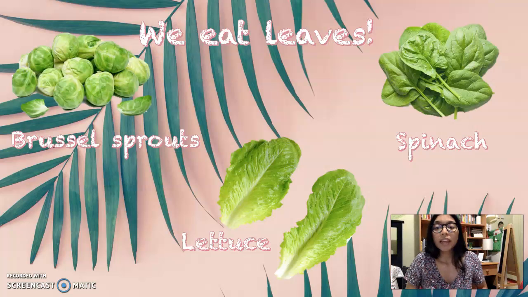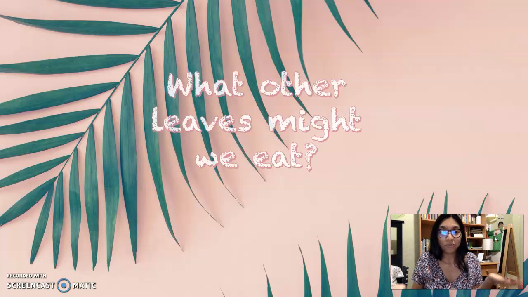They're leaves. And then my favorite, spinach. We have spinach. Spinach is also a leaf. So these are the leaves that we eat. What other leaves might we eat? Any other leaves that you think we might eat? Don't forget, let's think about those. Excellent.